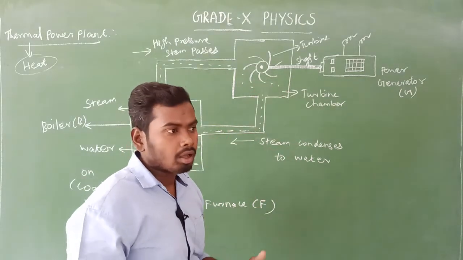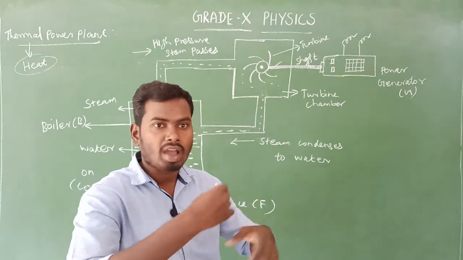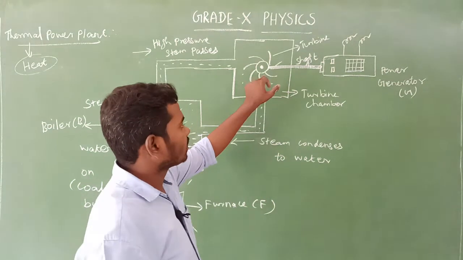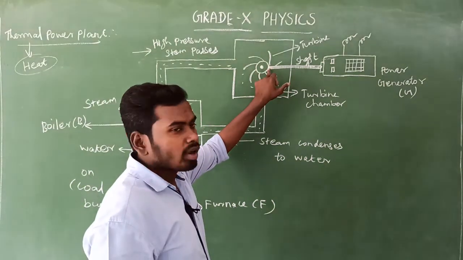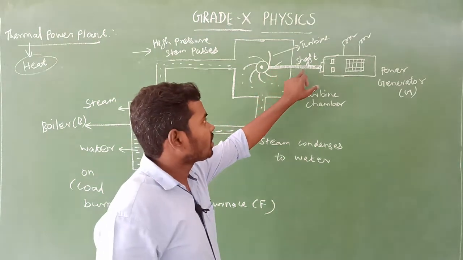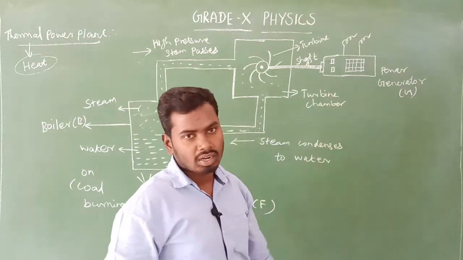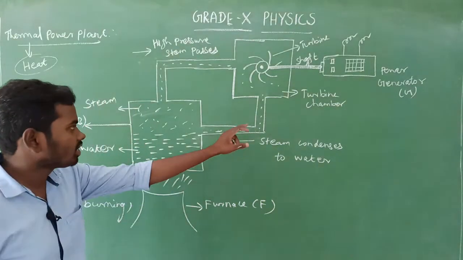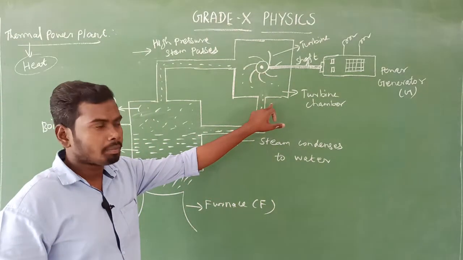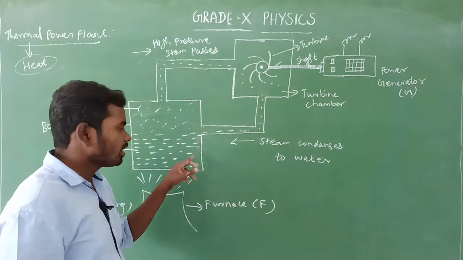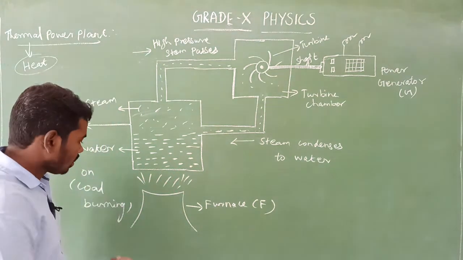In Tamil we say it is like a blade, like a fan with many blades. That is the turbine. Then one end of the turbine is connected with the shaft, and the shaft's other end is connected with the power generator. And the turbine chamber is connected with a pipe, and its other end is connected with the boiler again. Look here.